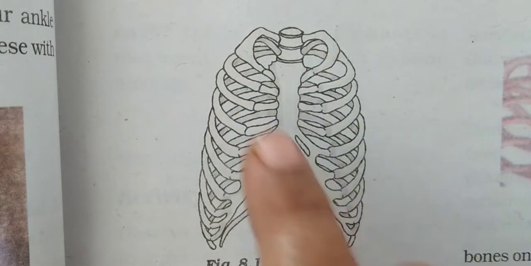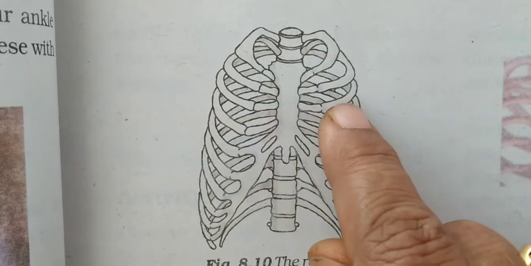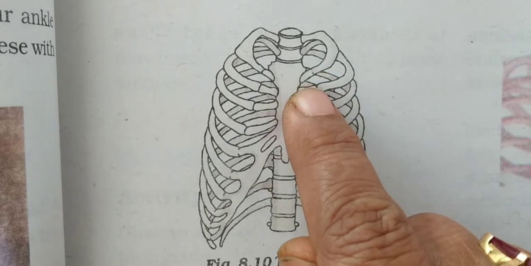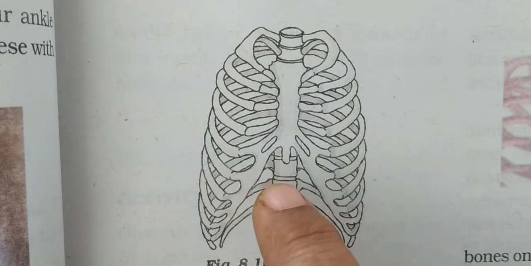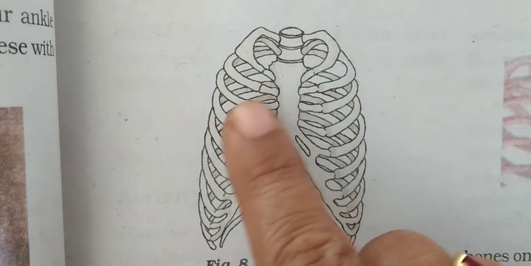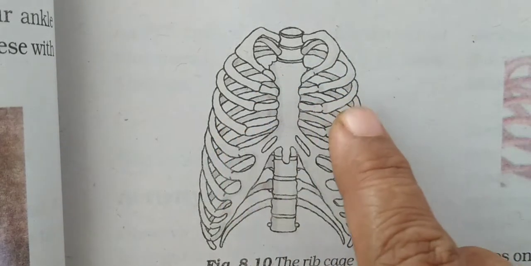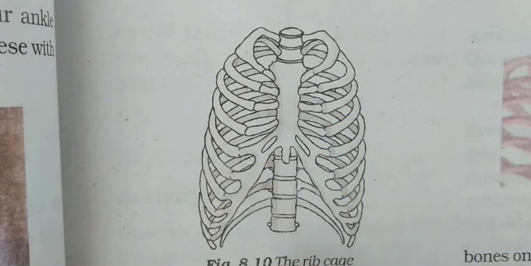Inside this bony cage, our lungs and heart, and a little bit of the digestive system, that is stomach, liver, gallbladder, get protected because of this hard bony cage, which is called a rib cage.